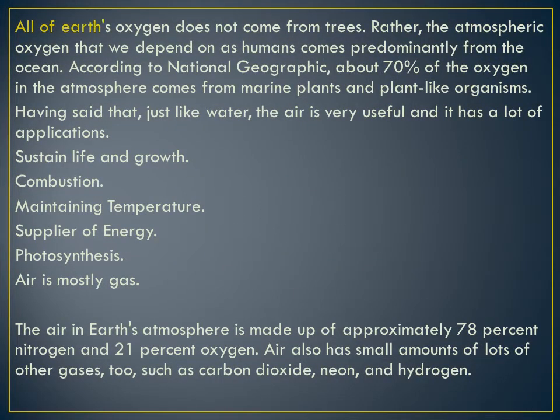Got it, dear? Next important topic which we'll learn today: all of the earth's oxygen does not come only from trees, isn't it? Rather, the atmospheric oxygen that we depend on as humans comes predominantly from the ocean. According to National Geographic, about 70% of the oxygen in the atmosphere comes from marine plants, from the plants which are in the water, in the oceans, and plant-like organisms.